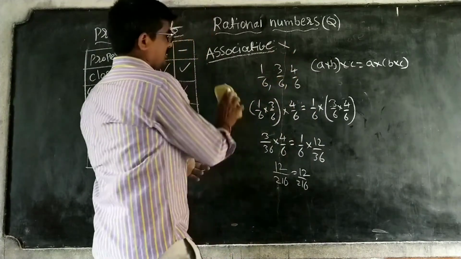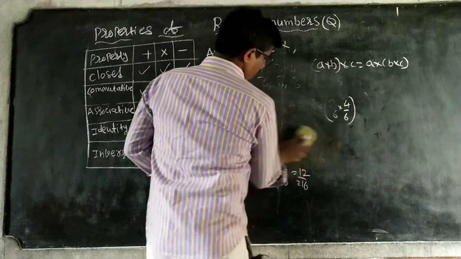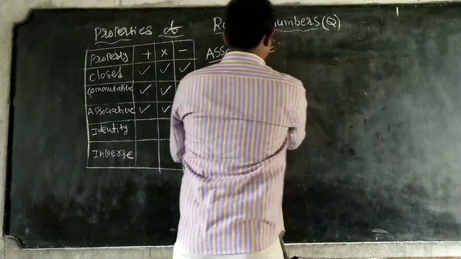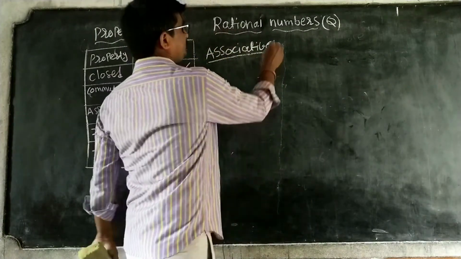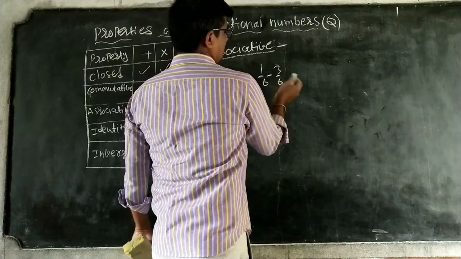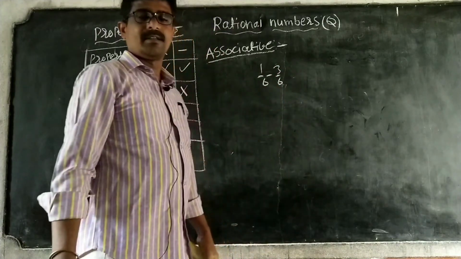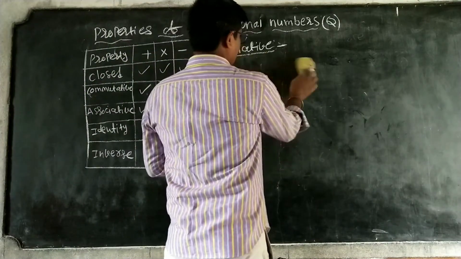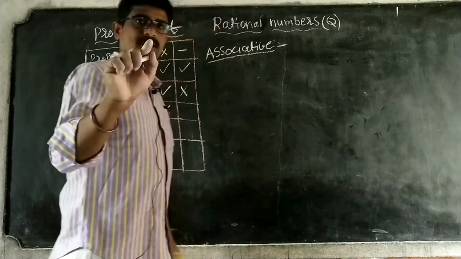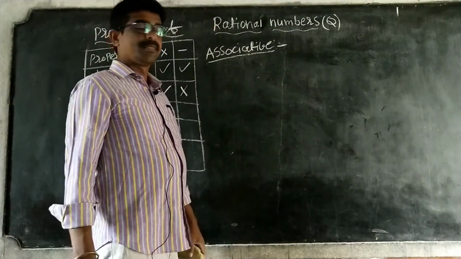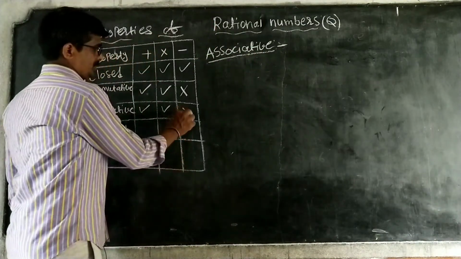Next, subtraction. Subtraction does not work out here, because 1 minus 6 and 3 minus 6 are both not satisfied. Okay. So this is not associative.